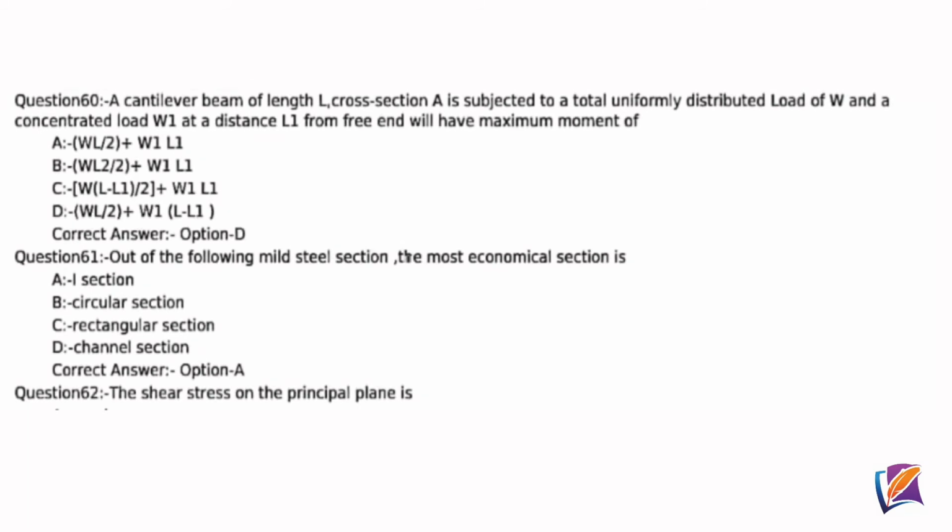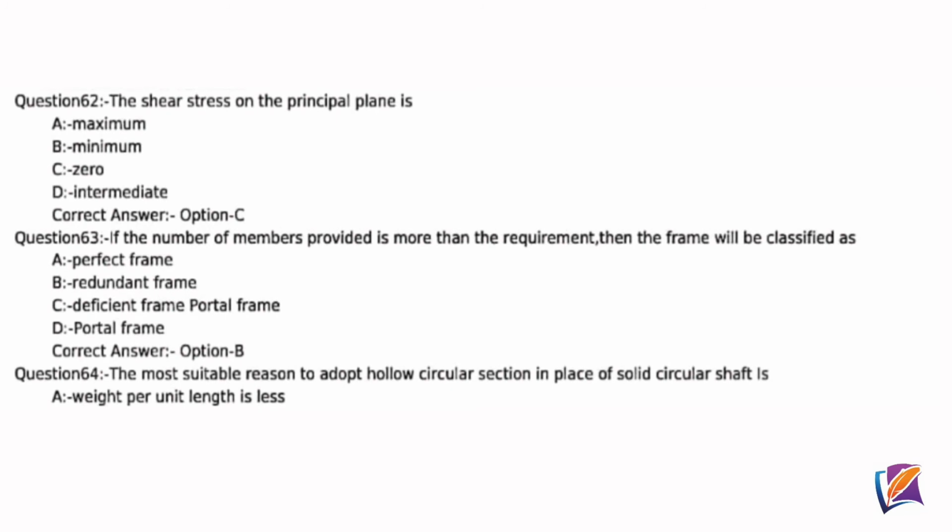Question 61. Out of the following mild steel section, the most economical section is, correct answer option A, I section. Question 62. The shear force on the principal plane is, correct answer option C, 0. Question 63. If the number of members provided is more than the requirement, then the frame will be classified as, correct answer option B, redundant frame.